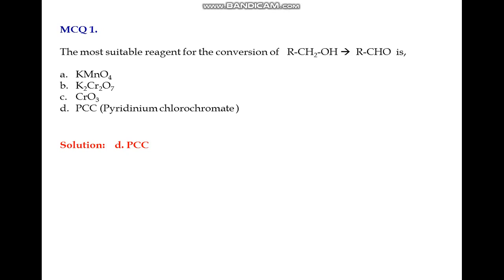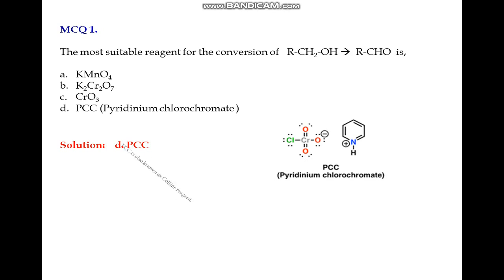The structure of pyridinium chlorochromate is nothing but the salt of pyridine along with the chlorochromate ion. It is also known as Corey's reagent. It is the chromium plus 6 salt formed between pyridine, HCl, and chromium trioxide. Generally, such reactions, that is conversion of alcohol to aldehyde, are carried out in non-aqueous solvents such as dichloromethane.